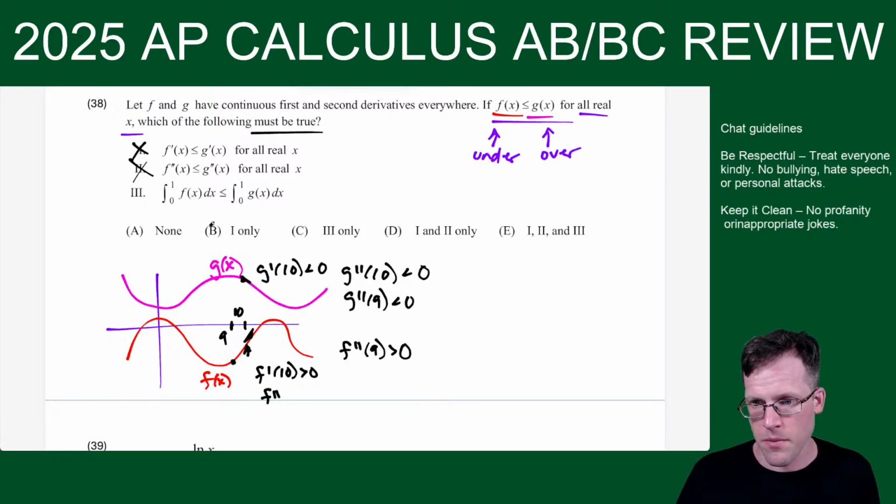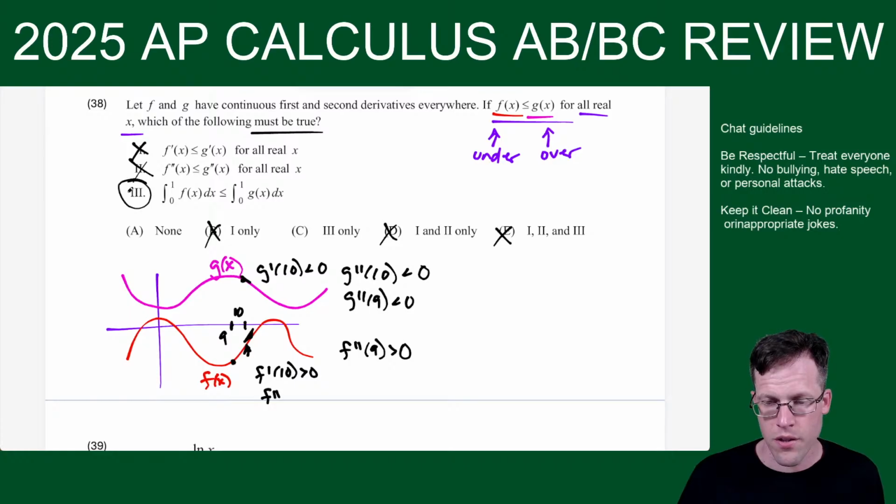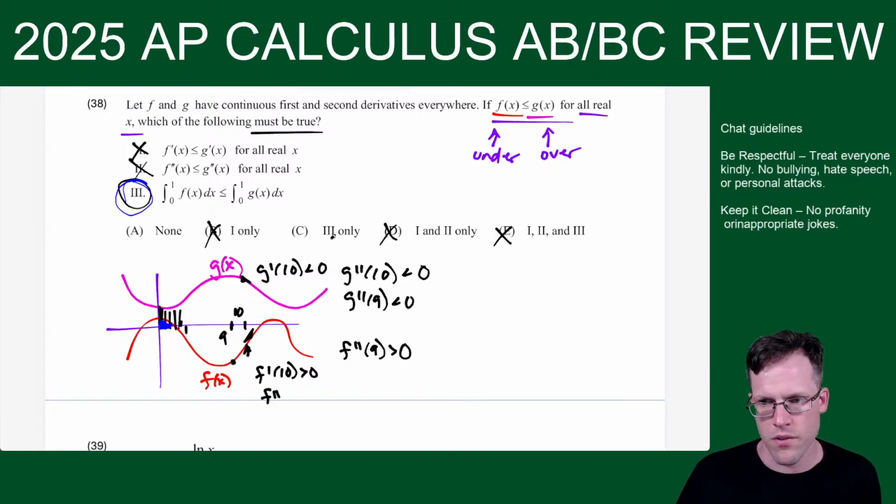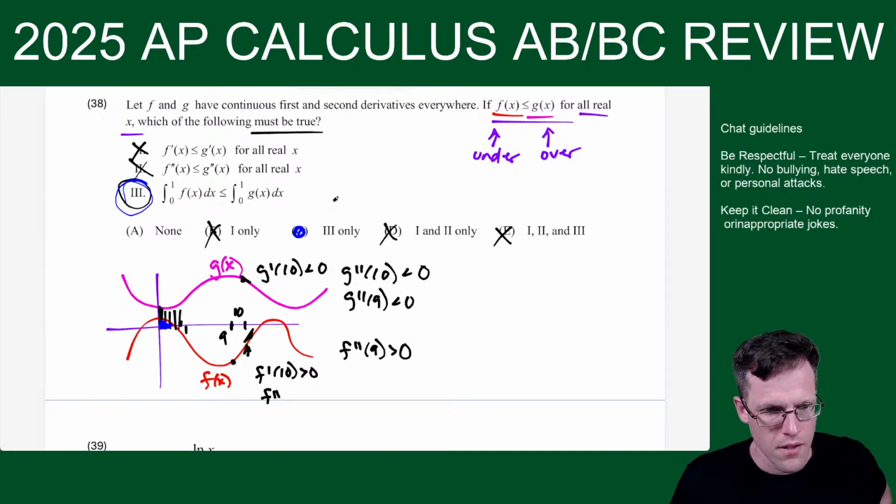So now it's either going to be 3 only or none. But this one is in fact true. The area from 0 to 1, if this one is always over, then the area from 0 to 1 is always going to be more or equal to for g. See, like this is it for g, but for f, it's like this little space here. And it's because the pink curve is always above the red. So this one is going to be true. So choice C.